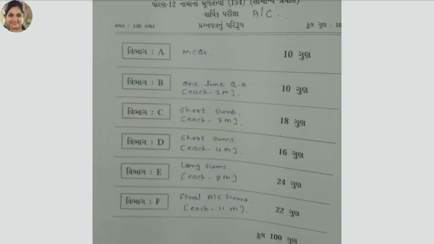Section C, short sums. The weightage of each short sum is 3 marks. There will be 6 questions. So 3 sixes are 18. Total weight of this section is 18 marks. Section D, again short sums. The weightage of this type of sum is 4 marks. There will be 4 questions. So 4 fours are 16 marks.